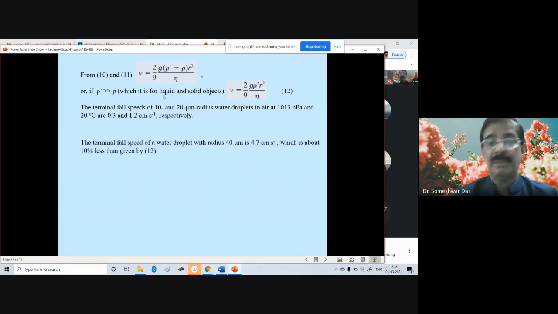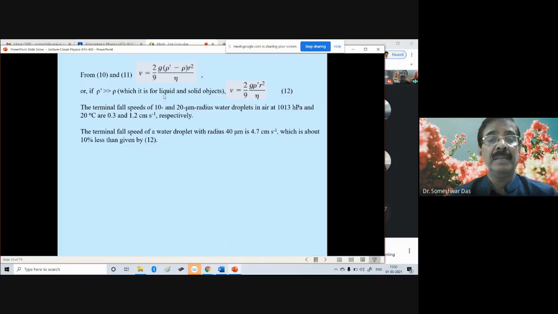Okay, from this equation, the terminal fall speed of a water droplet with radius 40 micron is obviously much larger, 4.7 centimeter per second, which is about 10% less than what is actually given by equation 12.